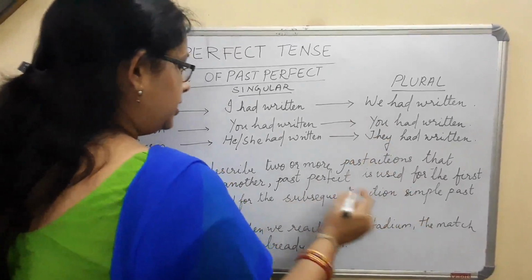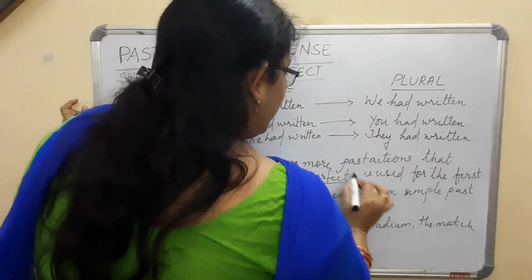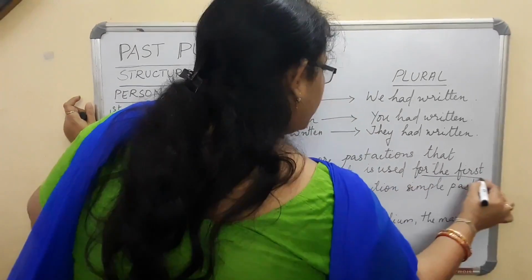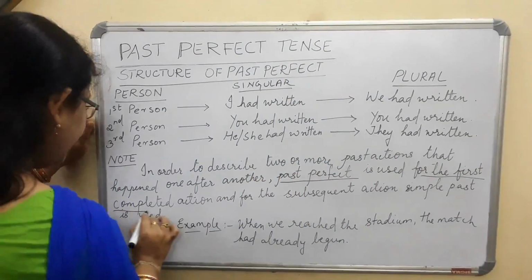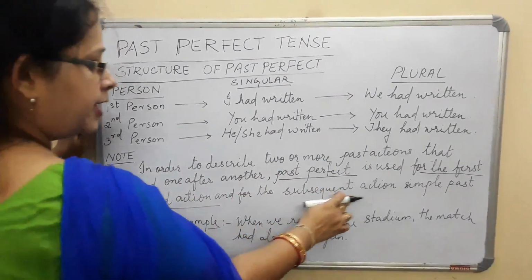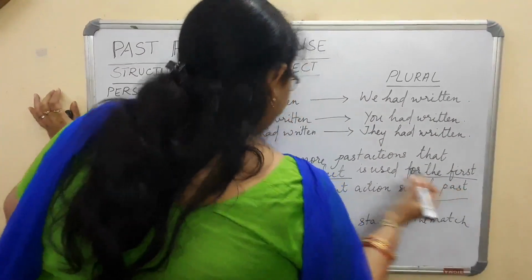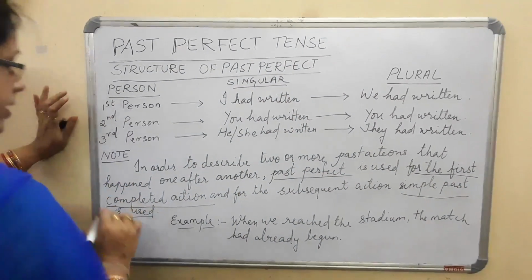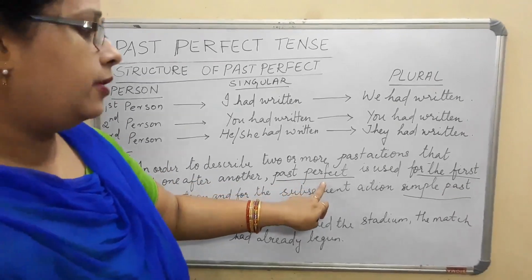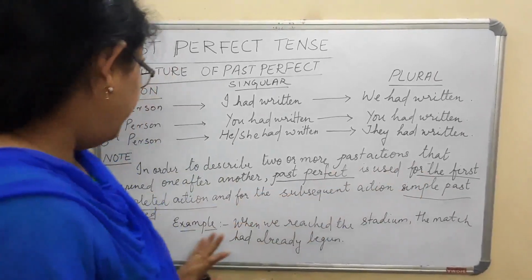Okay, past perfect is used for the first completed action, and for the subsequent action, that is after that, the action that happened, we have to use simple past. Okay, first we are using past perfect form, second we are using simple past form.